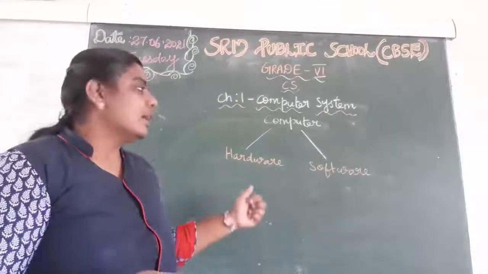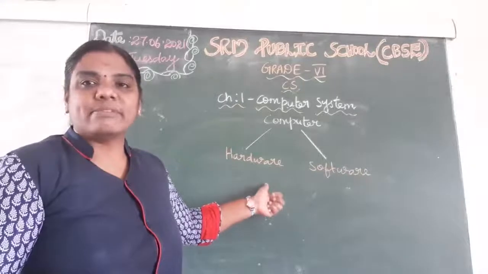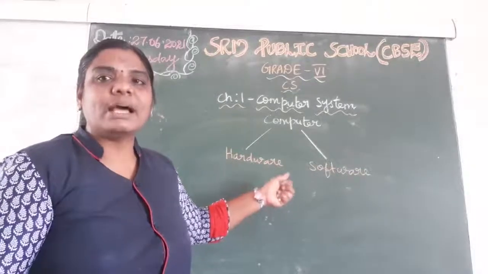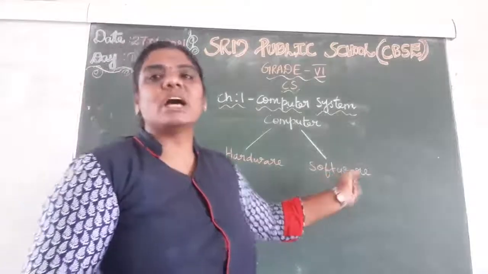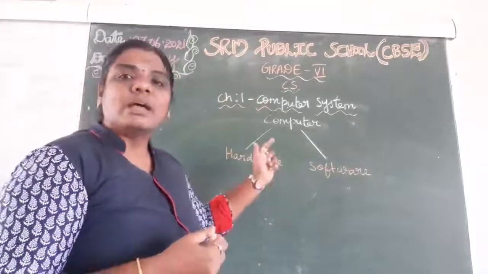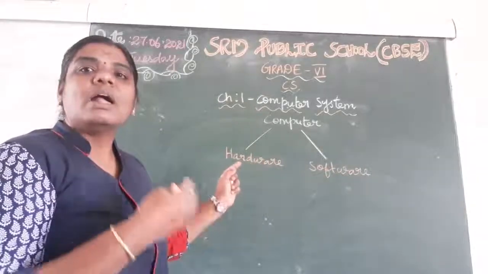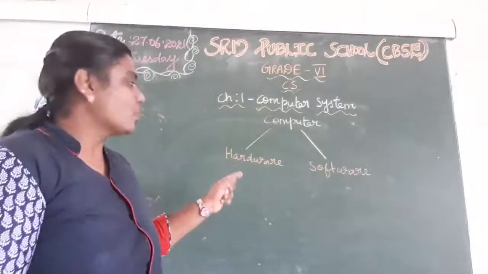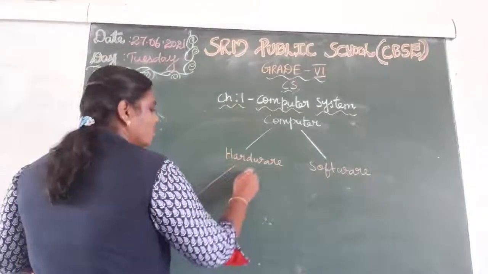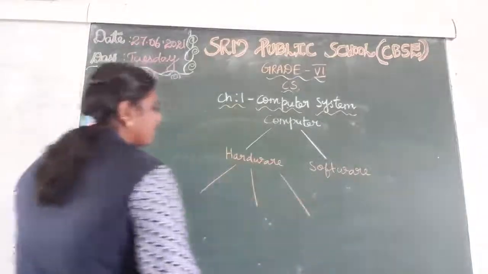Now we are going to revise what are the examples for hardware and what are the examples for software also. And this is again classified into further types. Hardware is classified into three types.